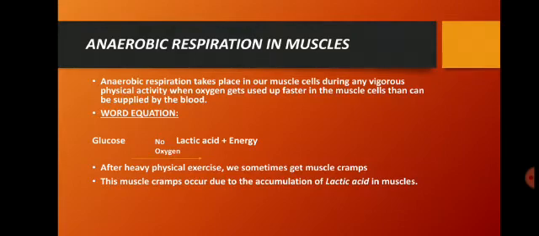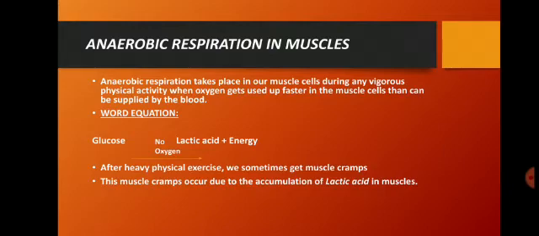After a heavy physical exercise, like fast training, we sometimes get muscle cramp. Muscle cramp means painful contraction of muscle. Now why does it happen? Why do we get muscle cramp after heavy physical exercise? What happens during heavy physical exercise? Some of our muscles respire anaerobically, in order to meet the extra energy demand.